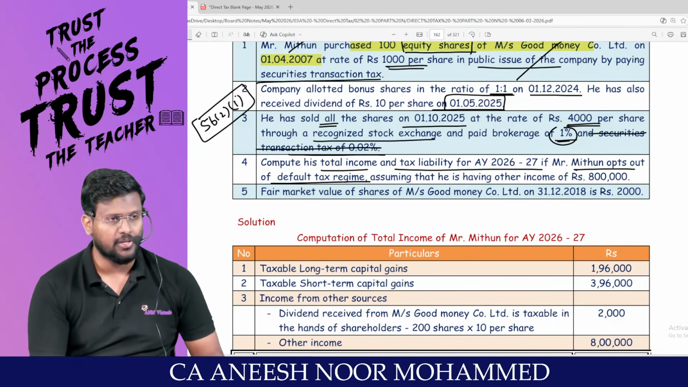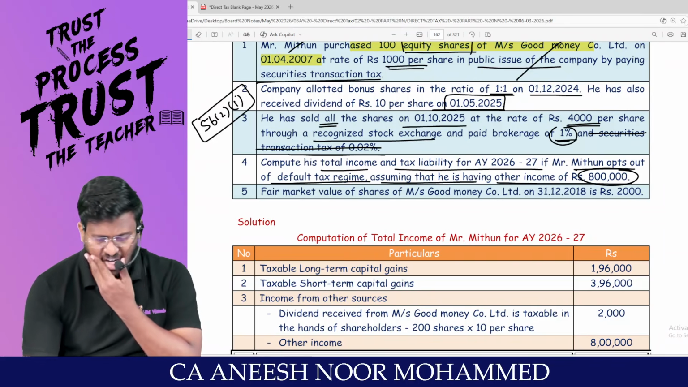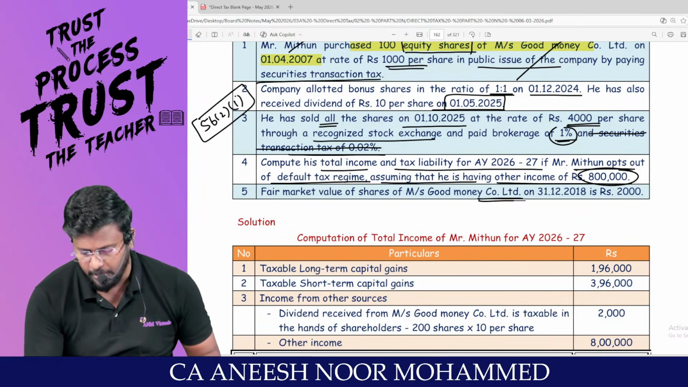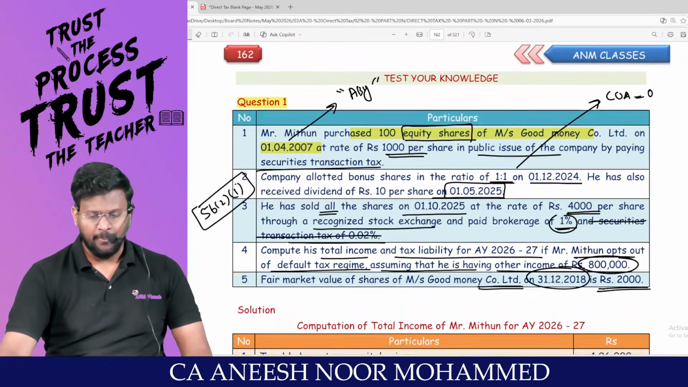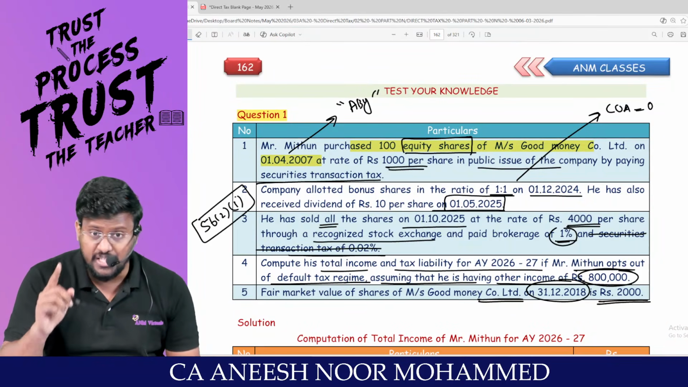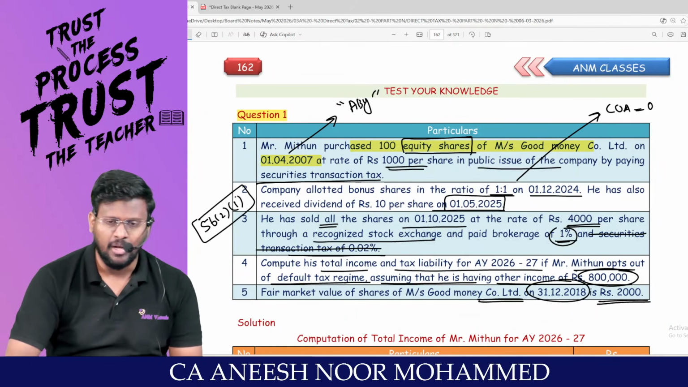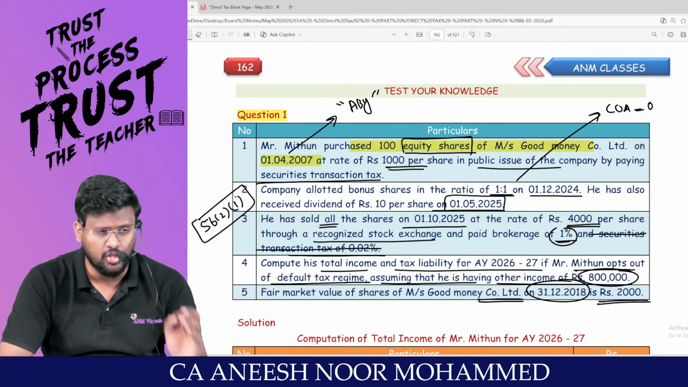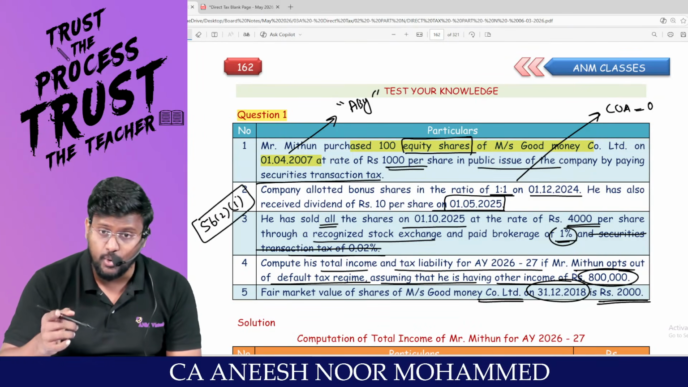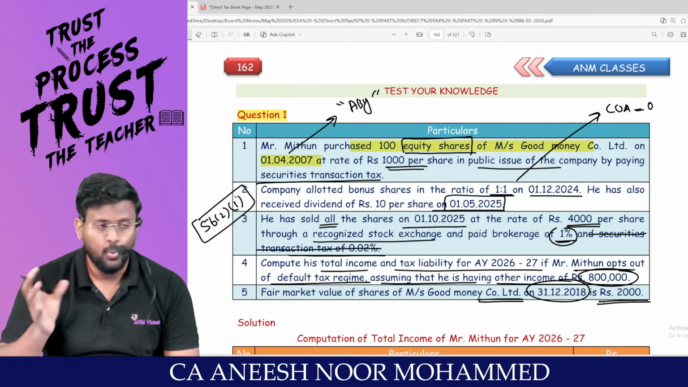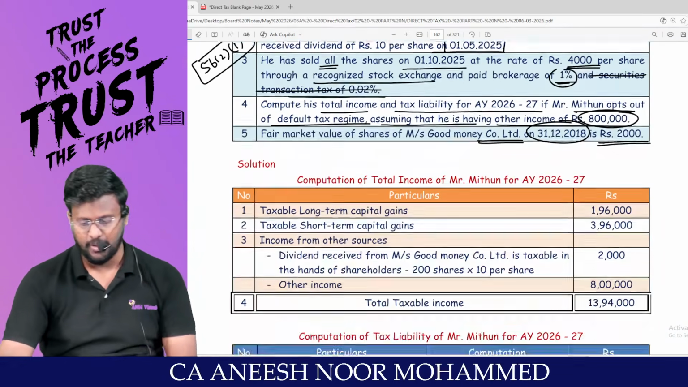That means that guy is traveling through, assuming that he is having other income of how many lakh? Fair market value of the shares of Mrs. Good Money Company Limited on 31/12/2018 is 2000, because this is a super asset. If you are purchasing a super asset before the amendment date and if you are selling the super asset after the amendment date, the cost of acquisition will be special cost of acquisition under section 55, which is full value of consideration or fair market value as on date of amendment, whichever is lower, or actual cost of acquisition, whichever is higher. Are you all really with me?